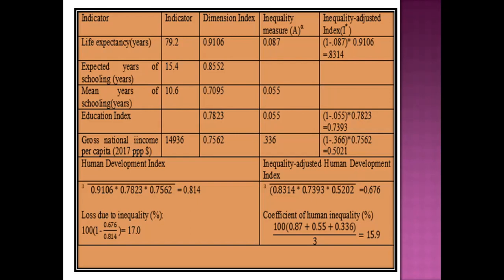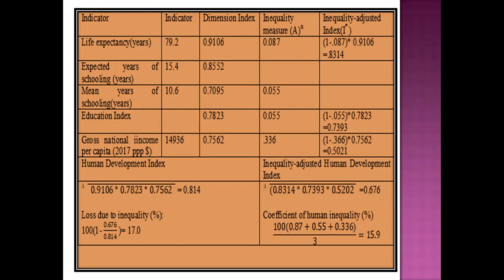So this is the basic idea of the human development index, and how the human development index is overestimated due to inequality existing in the economy. So one should refer to the inequality adjusted human development index, because they can assess, without inequality, how our economy is progressing, or how strong the economy is.